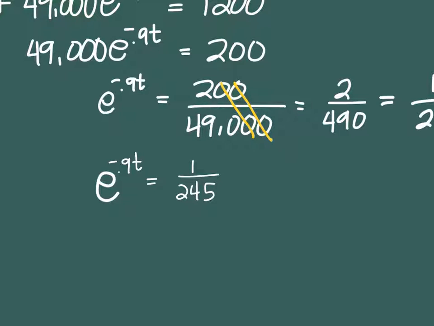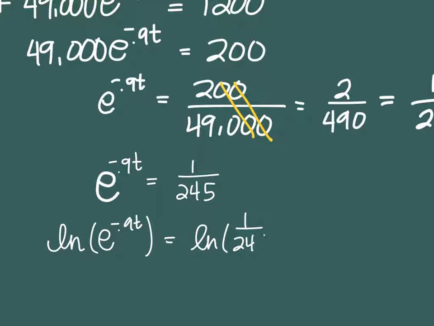All right, now Austin, you're on the right track. I'm still trying to get t by itself, so what do I get rid of next? Now I do the natural log, so I want to get rid of the e. So I'm going to natural log around the e to the negative 0.9t, and I'm going to natural log around the 1 over 245. I can pull the negative 0.9t to the front, leaving me with ln.